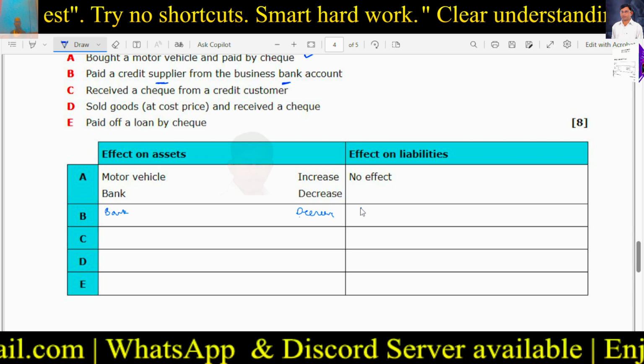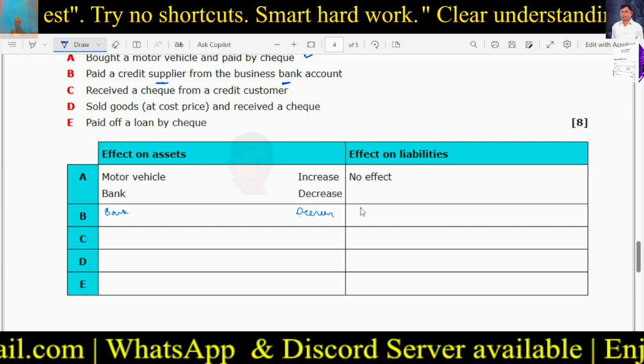So next, C, received a check from a credit customer. So what is happening here? Money is coming from a credit customer. So there was money that was receivable from a person, and the money is coming in. So bank balance is increasing. Obviously money is coming in.